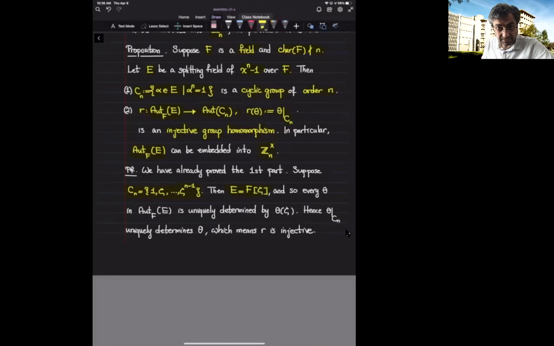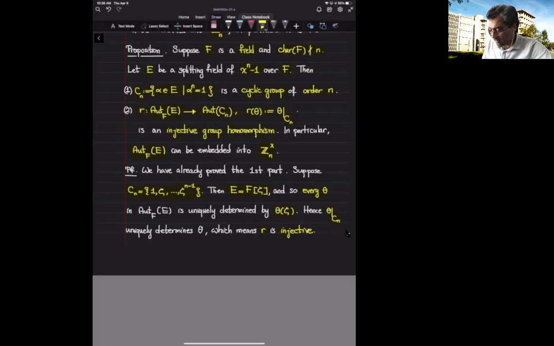Because E is the splitting field of this binomial, it's enough to add zeta, and then automatically we get the rest of the zeros. That means that every theta that I give you is uniquely determined by its value at zeta. In particular, it's uniquely determined as soon as I restrict theta to C sub n, because C sub n does contain zeta. If I tell you what theta is restricted to C sub n, I know what theta of zeta is. So I uniquely understand theta. That means R is injective.